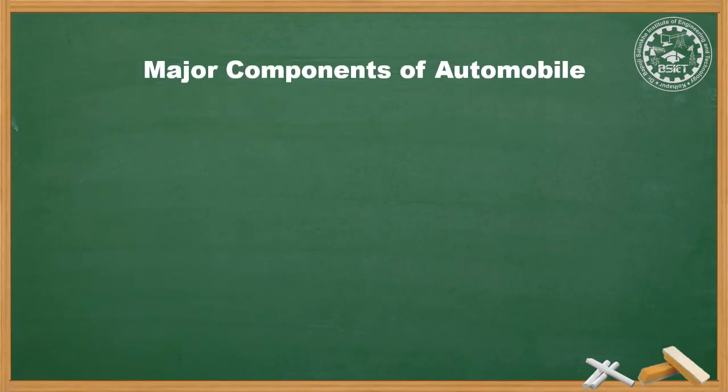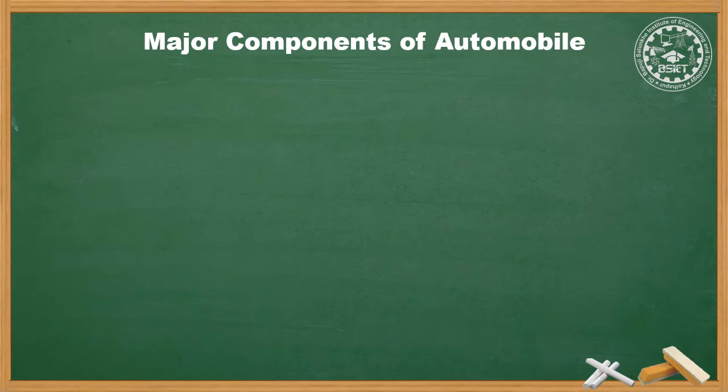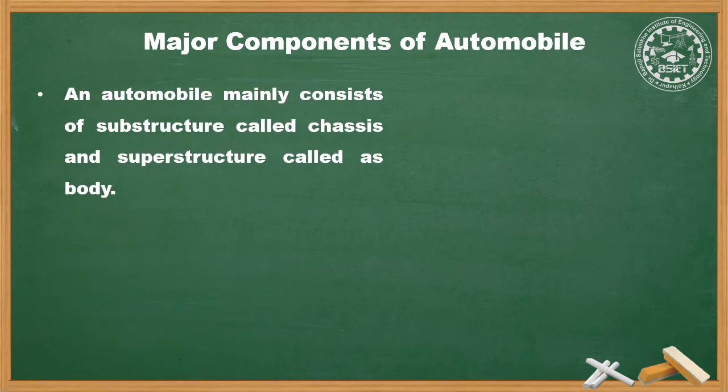Starting with major components of an automobile body. An automobile consists of a substructure called the chassis and a superstructure called the body. Chassis is the main structure upon which all major components of an automobile which are necessary to move the automobile are assembled.